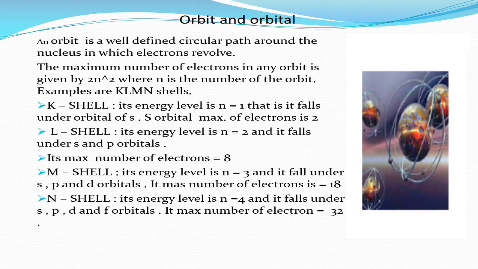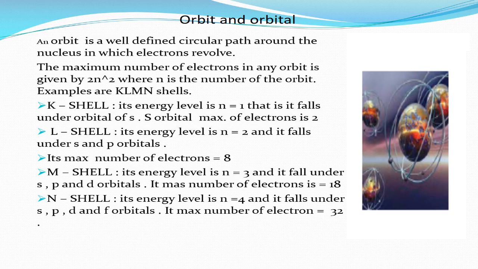Orbit and orbital. An orbit is a well-defined circular path around a nucleus in which electrons revolve. The maximum number of electrons in any orbit is given by 2n², where n is the number of the orbit. Examples are the K, L, M, N shells. The K shell, its energy level is n equals 1, that is, it falls under the s orbital. The s orbital's maximum number of electrons is 2.